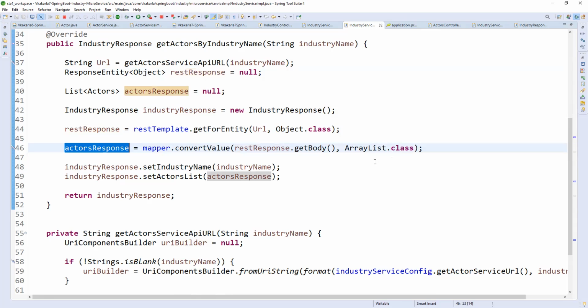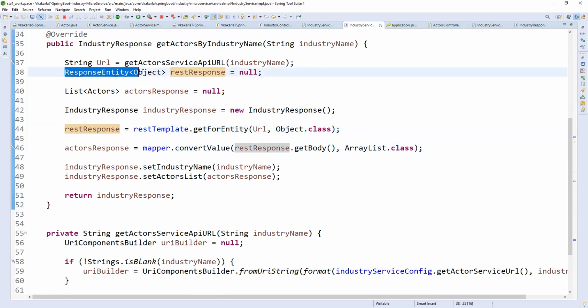Okay. So from here you are converting that into a mapper value. Here we are getting a response, the response object entity. After that I am getting the response body.